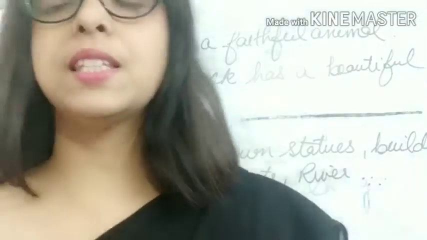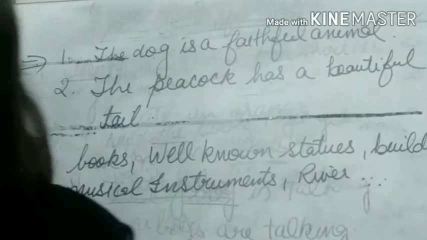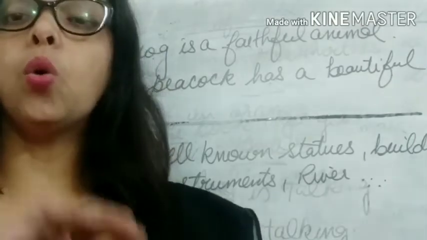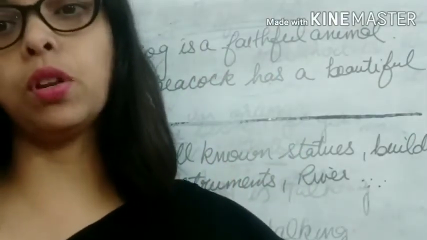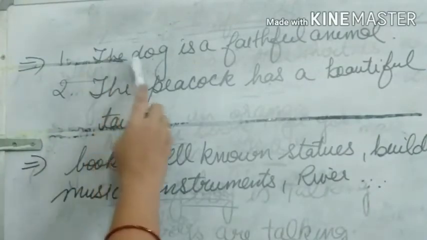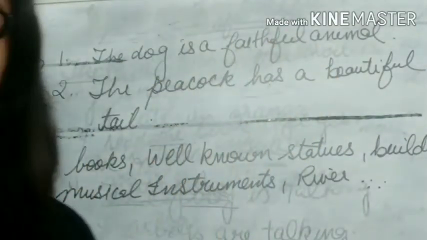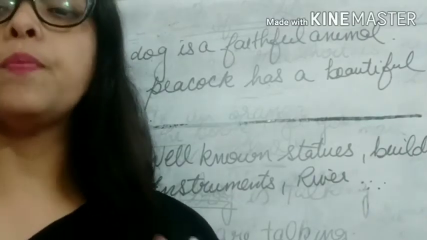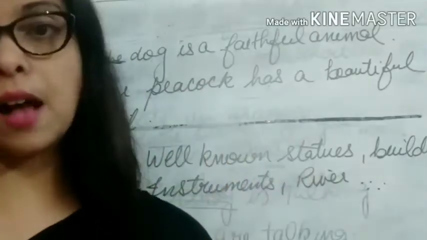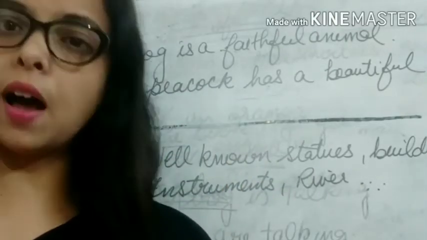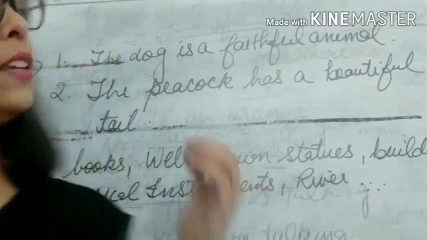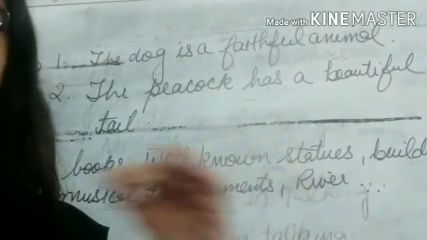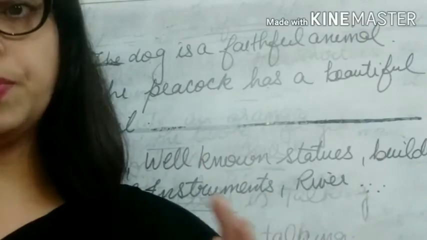Okay, children, let's see some more uses of the article the. The can be used before nouns to describe the whole class of a person, place or thing. Example: the dog is a faithful animal. If I say the dog is a faithful animal, it doesn't mean I am talking about any one particular dog. Here dog refers to the whole class of dogs in general. We can also say dogs are useful animals, that is also correct. The dog is a faithful animal means it is representing the whole class of dogs.